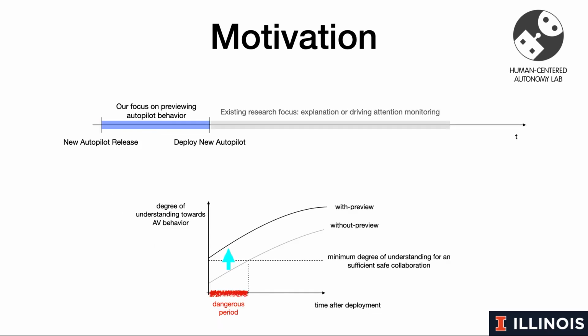Note that the proposed interaction happens before the self-driving driver deploys the system, as shown in the figure at the top. This interaction timing can provide users with more information about the black box autopilot system and thus enable more informed deployment decisions. Meanwhile, as illustrated in the right figure down below, the interaction also has the potential to reduce the dangerous periods due to unfamiliarity with the autopilot behavior.